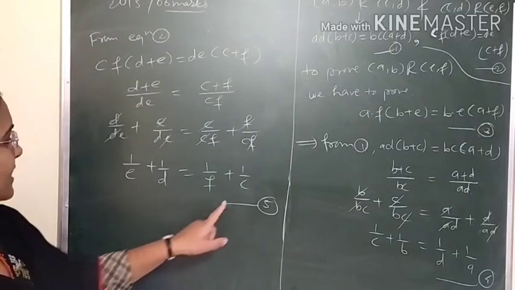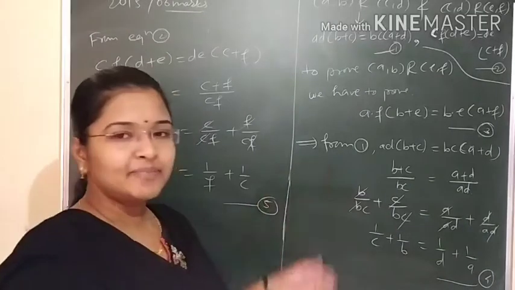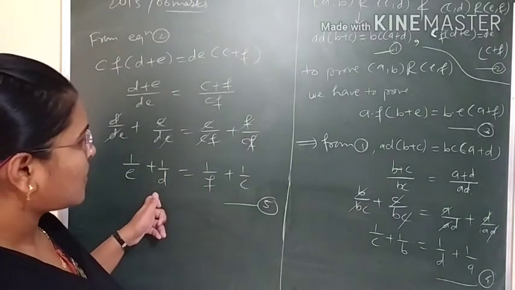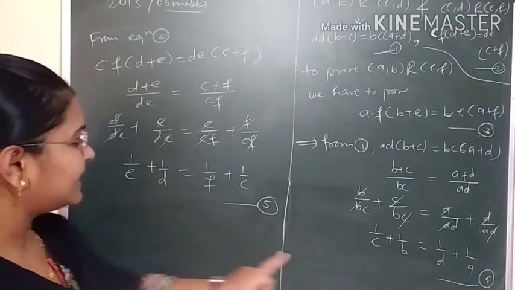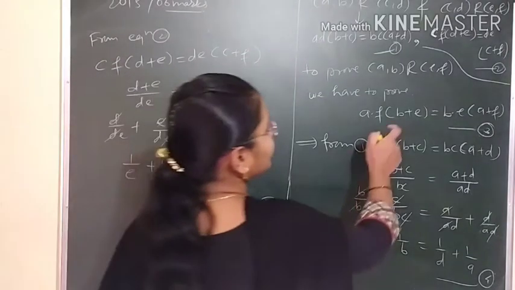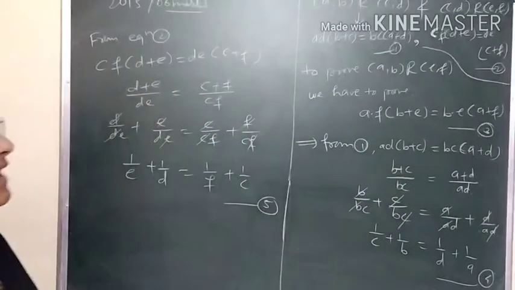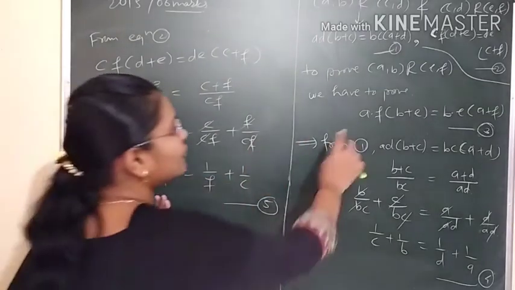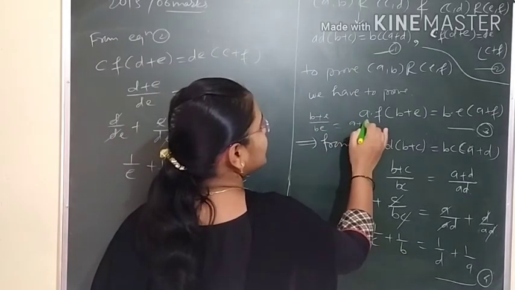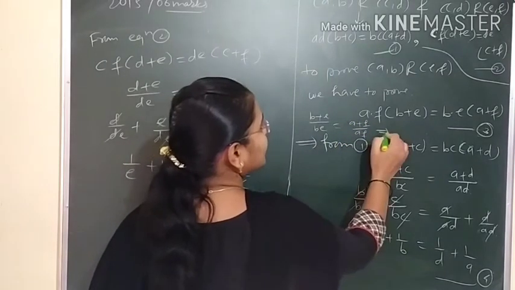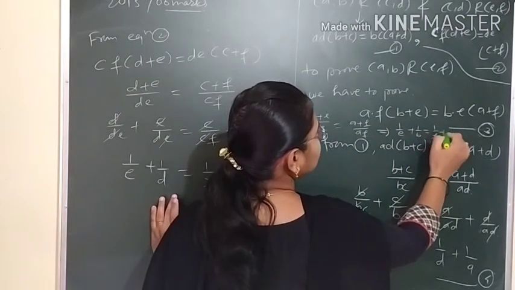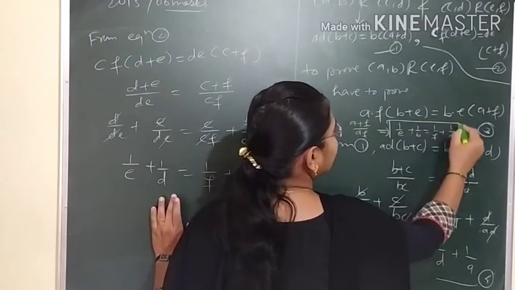Okay. Now student, here also 1 by C is there, and here in the left hand side 1 by C is there. Here 1 by D is in the right hand side and here 1 by D is in the right hand side. Now student, if we are proving this third one, we can write the third also in this form. So here what it will be? B plus E upon BE equals A plus F upon AF. So what it will be? Directly I will write 1 upon E plus 1 upon B equals 1 upon F plus 1 upon A. So this we have to prove.